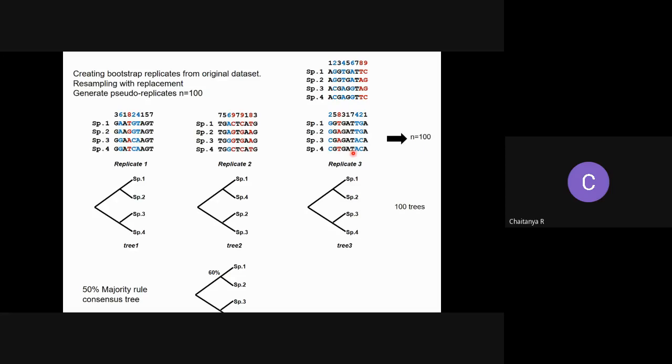So the branch leading to that node, let's say it has a bootstrap value of 100, it basically says that those 5 or 6 taxa that eventually descend from that node are monophyletic. That's all it tells you. That is something that has to be kept in mind while interpreting bootstrap values. Yeah, you can go on.